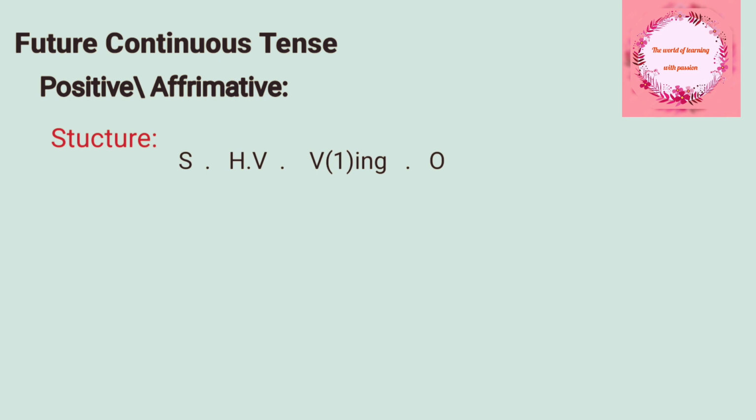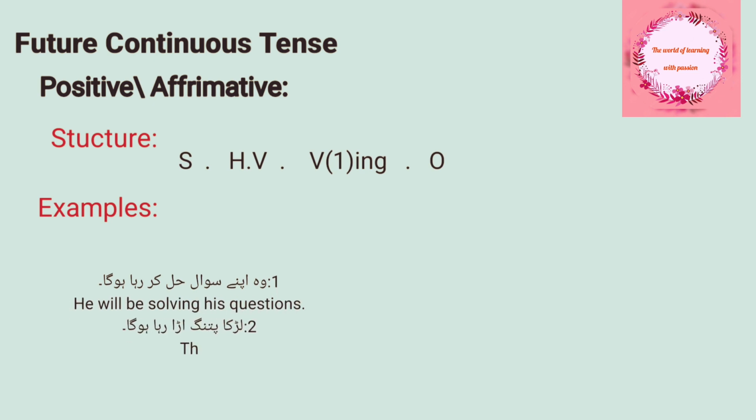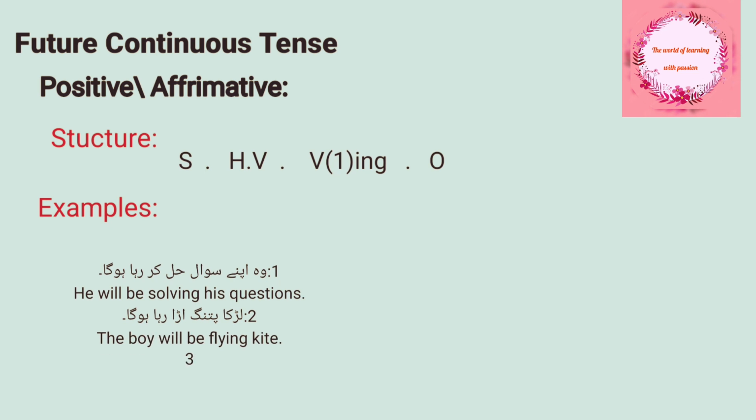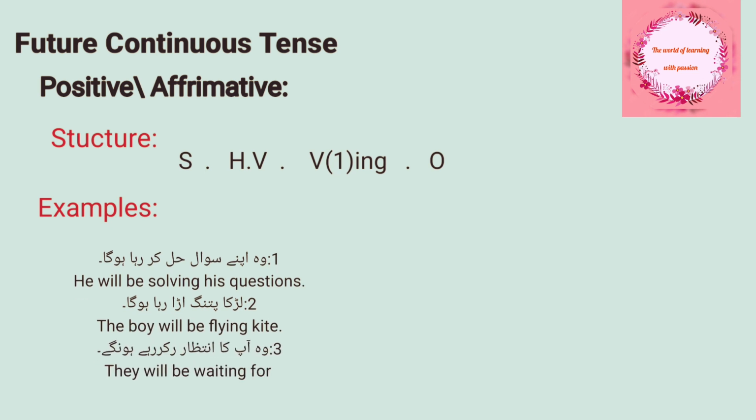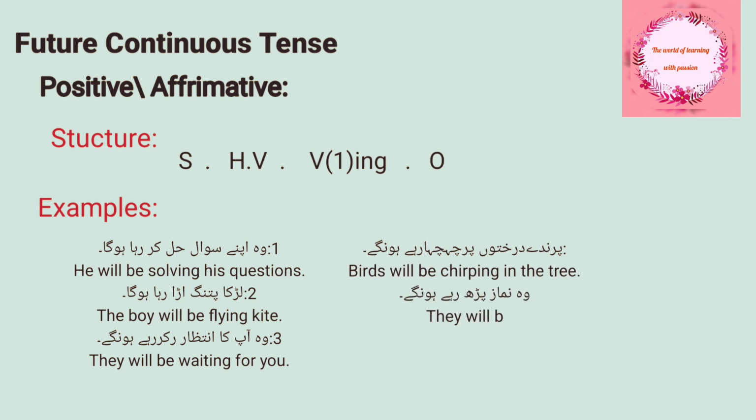And next we see its examples: वो अपना सवाल हल कर रहा होगा, he will be solving his question; लड़का पतंग उड़ा रहा होगा, the boy will be flying kite; वो आपका इंतज़ार कर रहे होंगे, they will be waiting for you; परिंदे दरख्तों पर चहचहा रहे होंगे, birds will be chirping in the trees; वो नमाज पढ़ रहे होंगे, they will be offering prayers.